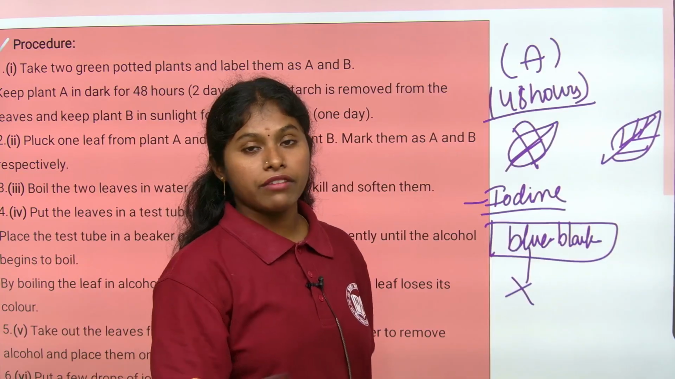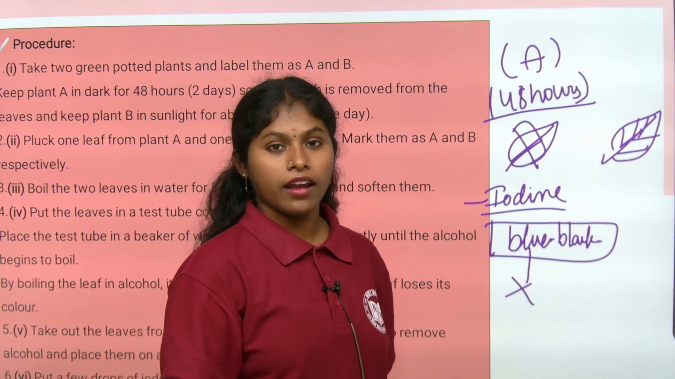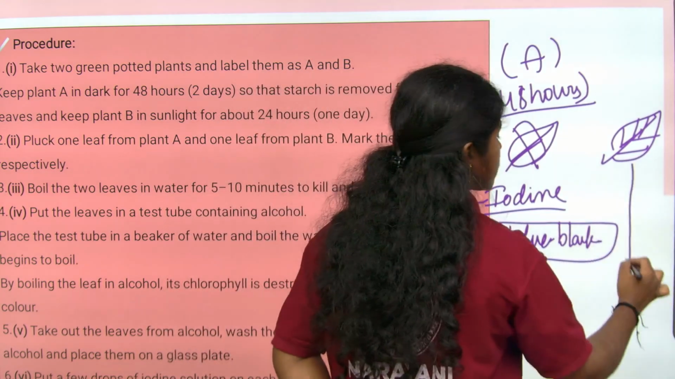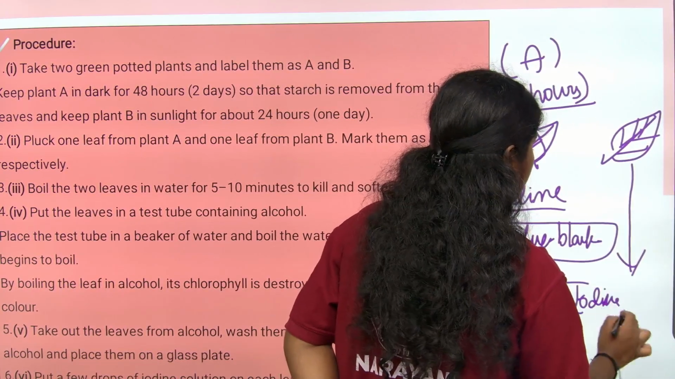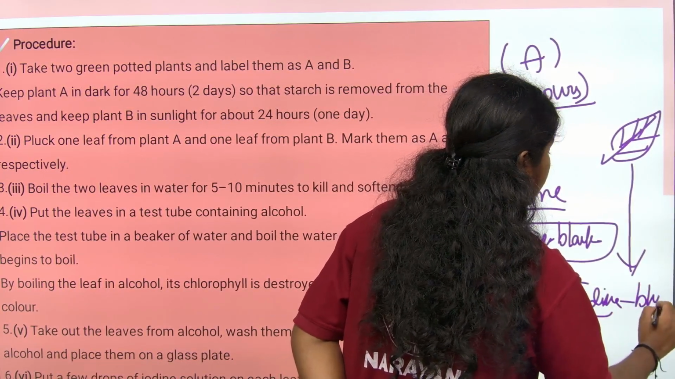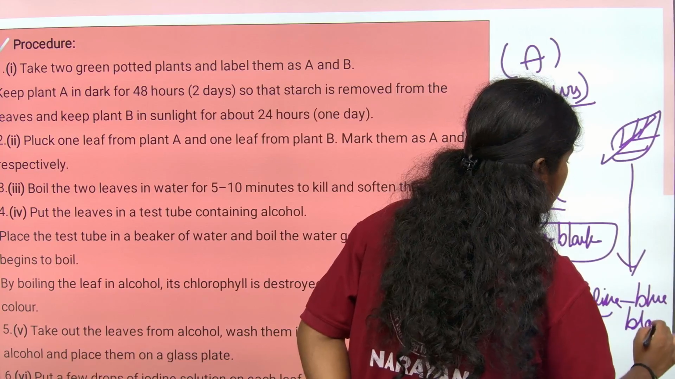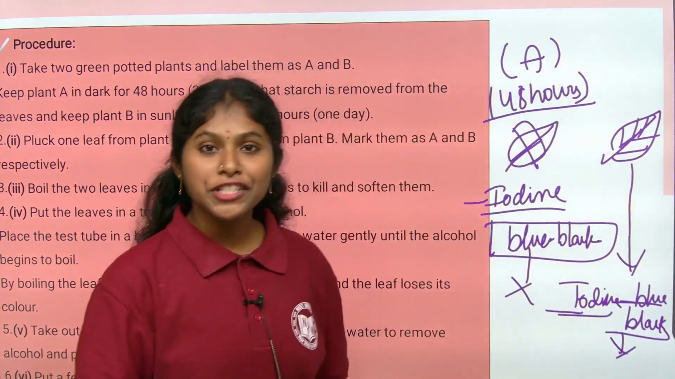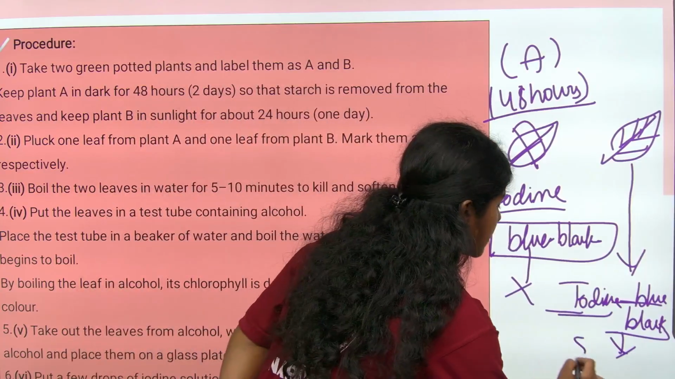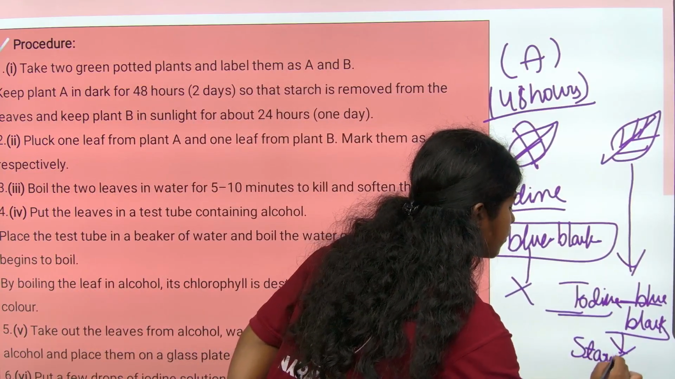But plant B we kept in sunlight the whole day. So when we add the iodine to its leaf, it turns blue black, which indicates starch is present in it. See how simple an activity it is.